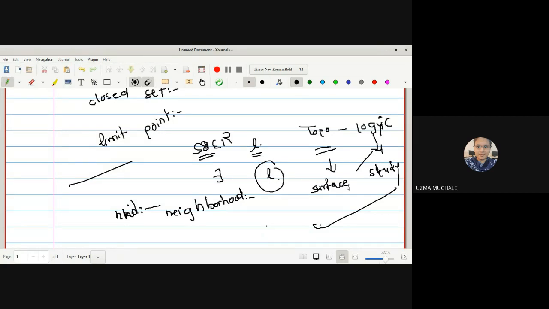The use of topology is very vast, and it is a very important subject of research in mathematics nowadays. It comes in every area. If you search for topology, there are so many branches of topology. In general topology, we are going to see some of the basic points related to topology.